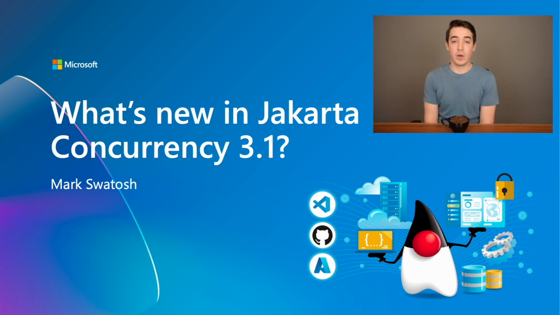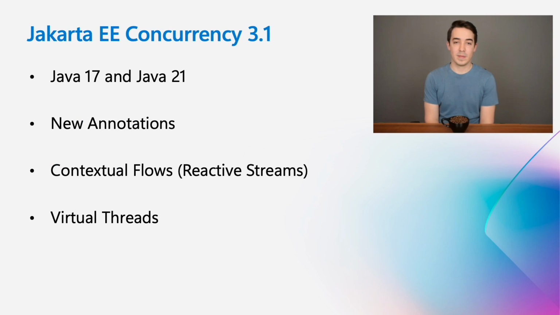I'm a committer on the Jakarta Concurrency project. Today I'm going to give you a quick update on what's new in the upcoming Jakarta Concurrency 3.1 release. To start us off, Concurrency 3.1 will support running on Java 17 and Java 21. As for new features, there are a few additional annotations, improved context support for flows, and support for one of the most anticipated Java features in recent memory, virtual threads.